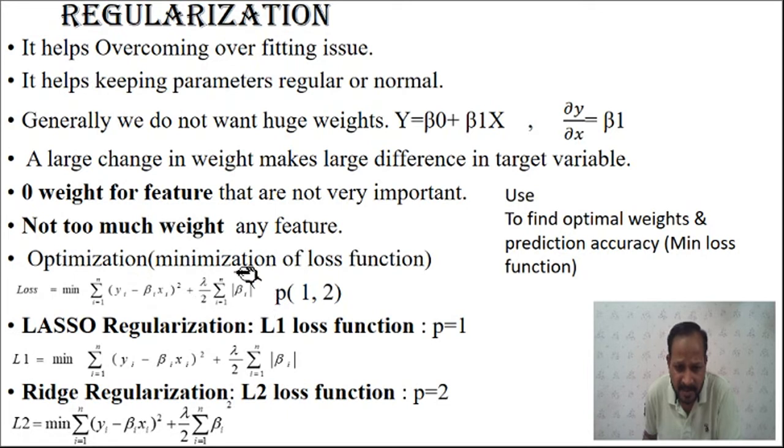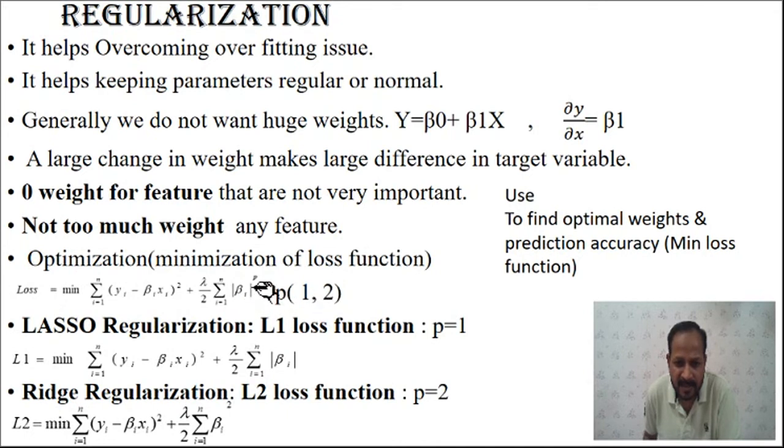Plus we are adding one term which is equal to lambda by 2 sigma i equals 1 to n, mod of beta i raised to power p. This term will control your loss. This is called the penalty term, and it is added to control the loss. Here the power p may be 1 or 2.